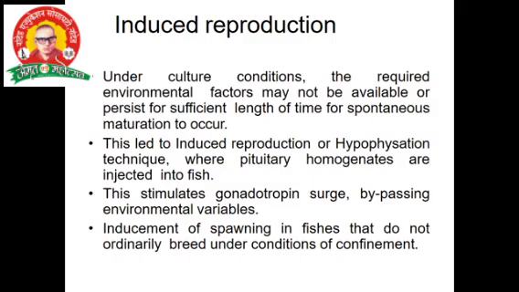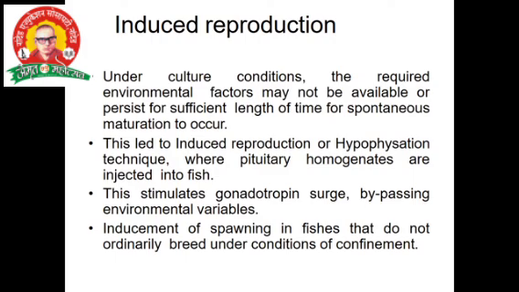Under culture conditions, the required environmental factors may not be available for sufficient spontaneous maturation to occur. At that time, induced breeding takes place for culture, to solve the unemployment problem. Induced reproduction is also called hypophysation, right?